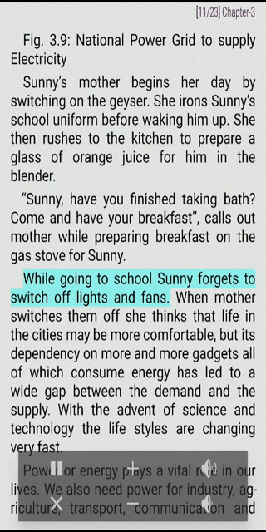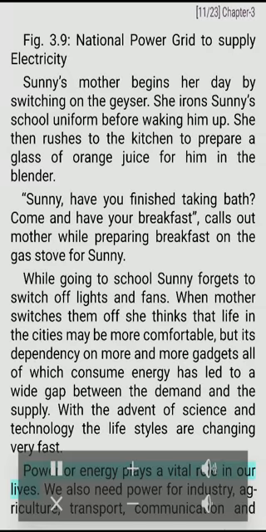While going to school, Sunny forgets to switch off lights and fans. When mother switches them off, she thinks that life in the cities may be more comfortable, but its dependency on more and more gadgets, all of which consume energy, has led to a wide gap between the demand and the supply. With the advent of science and technology, the lifestyles are changing very fast.